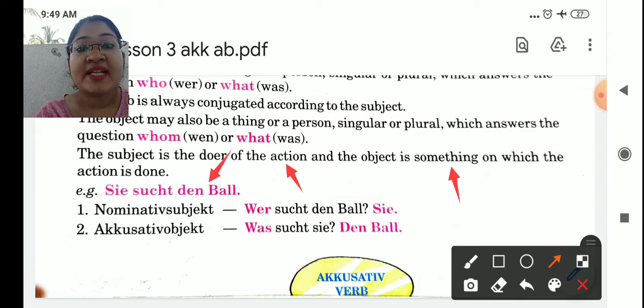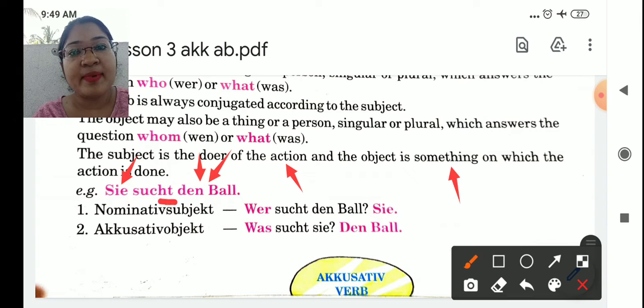For example, Sie sucht den Ball. Okay, so what is the subject here? Who is searching? Sie, nominative case. And what is she searching? She is searching the ball, which is accusative case. Same they have explained here.